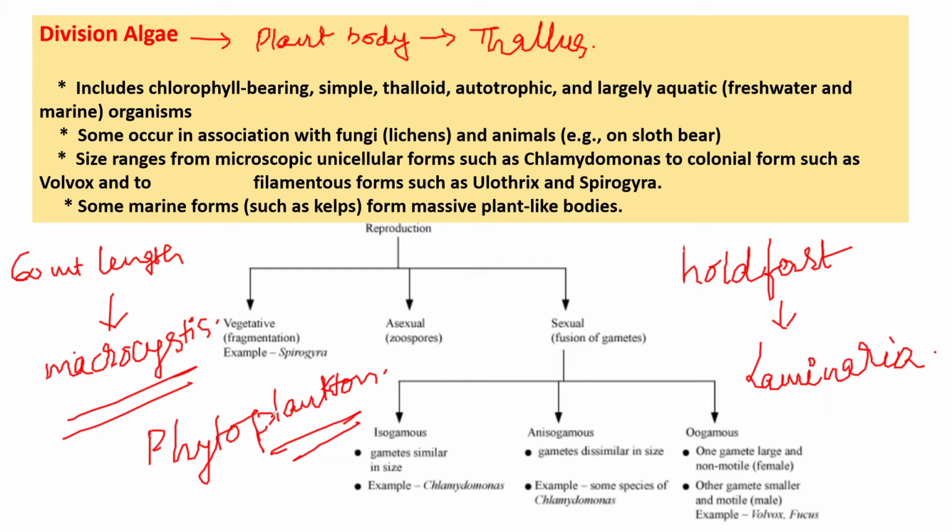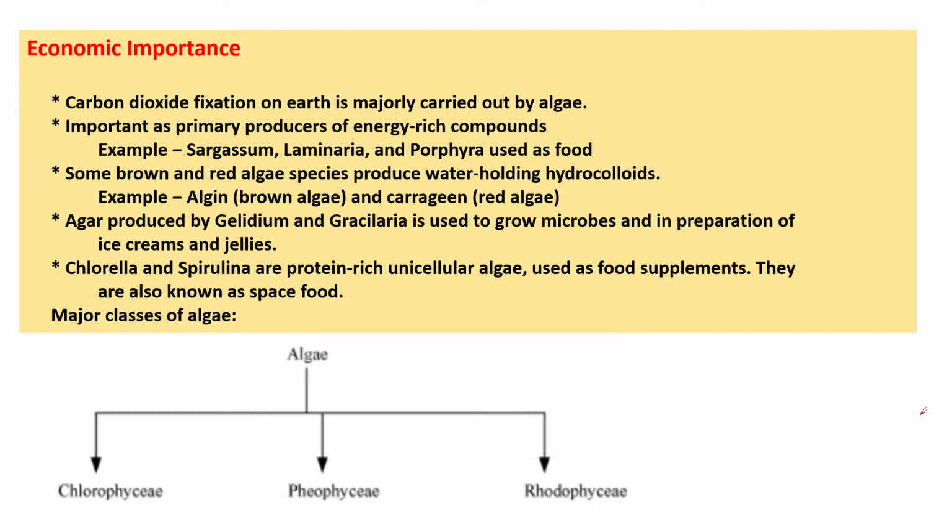This comes under green algae, where the pigments present are chlorophyll A and B. The food is stored in the form of starch, and the cell wall contains cellulose, right?